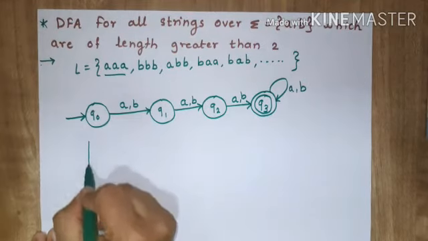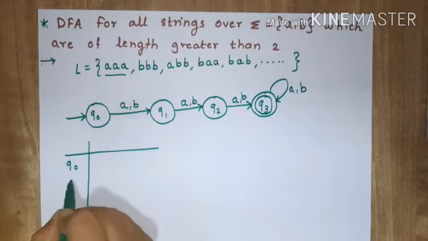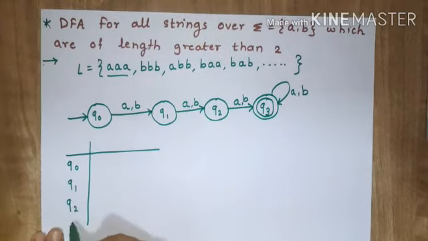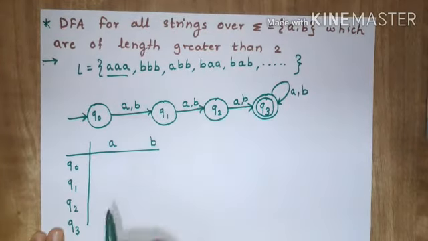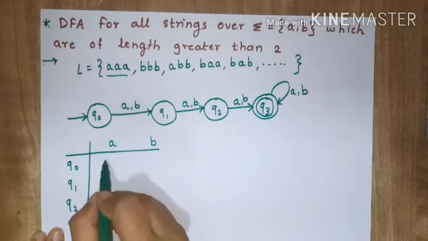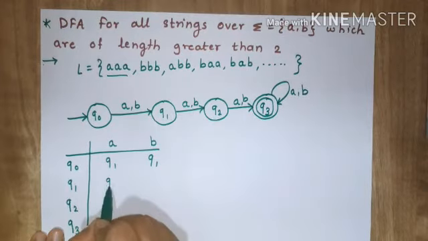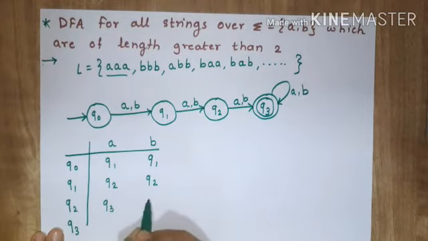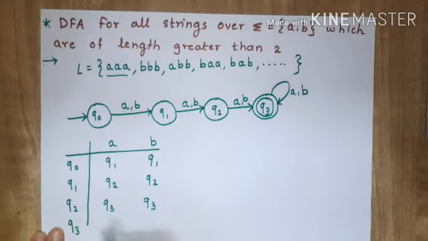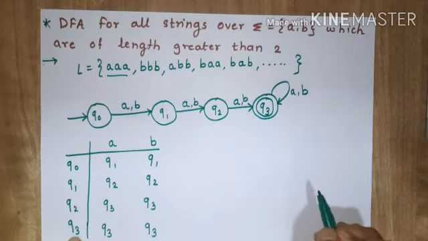From this you can draw the state transition table. Q0, Q1, Q2, Q3. Input alphabets are A and B. Q0 on A and B, where is it going? Q1. Q1 on A and B, it is going to Q2. Q2 on A and B, it is going to Q3. And Q3 on A and B remains in the same state. So this is the state transition table for this particular DFA.